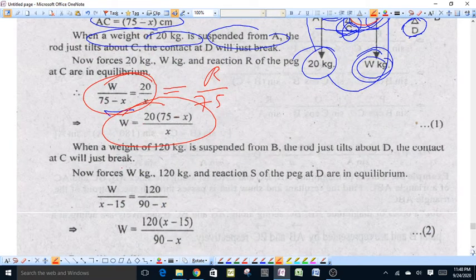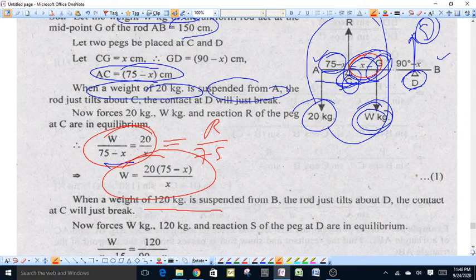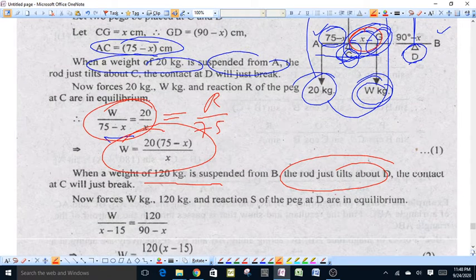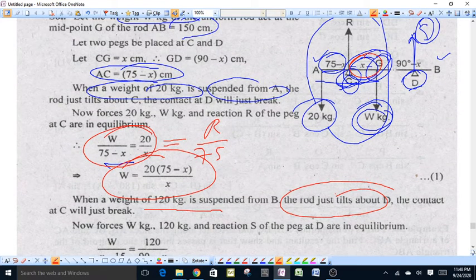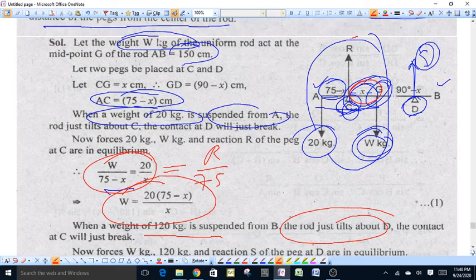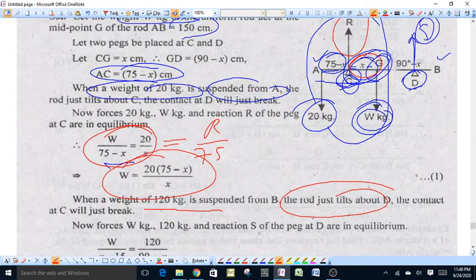From the first and second we get W comes out to be 20 into 75 minus x upon x. Now, when a weight of 120 kg is suspended from B, the rod just tilts about the point D, that is, the contact at point C will just break. That is, the reaction at C becomes equal to 0. Now, suppose that S is the reaction at point D.